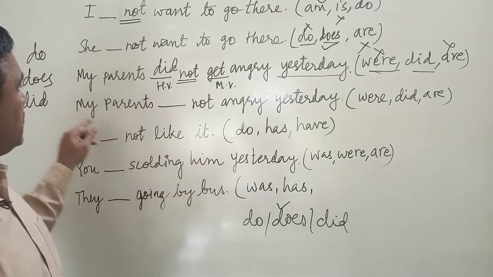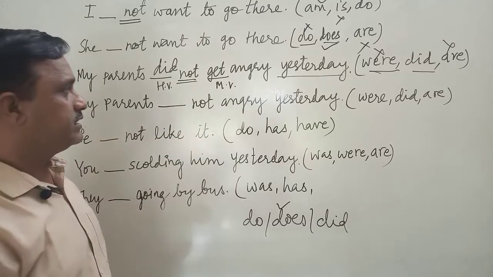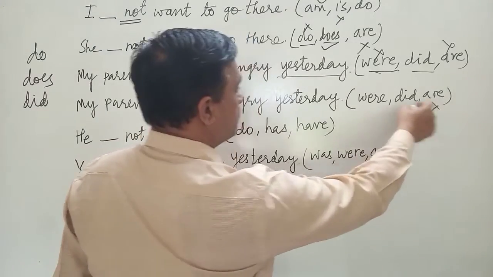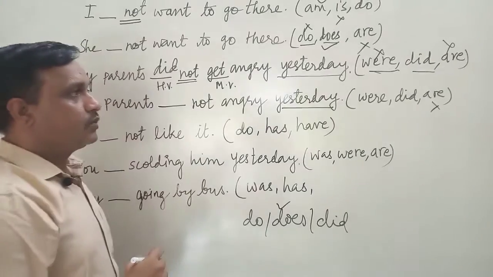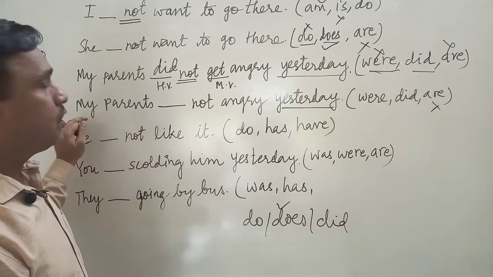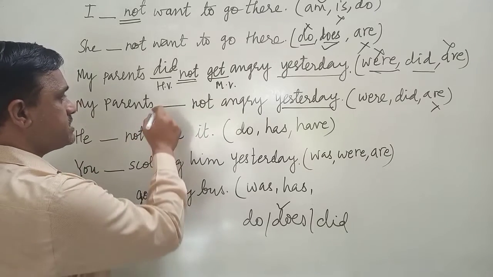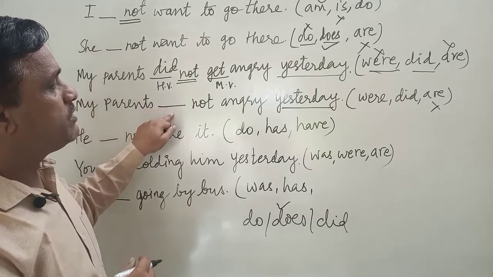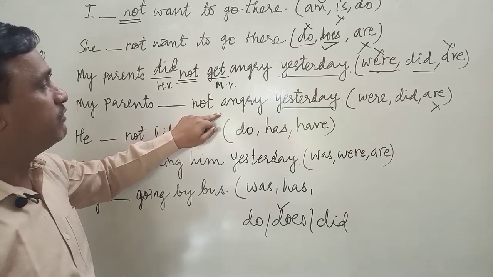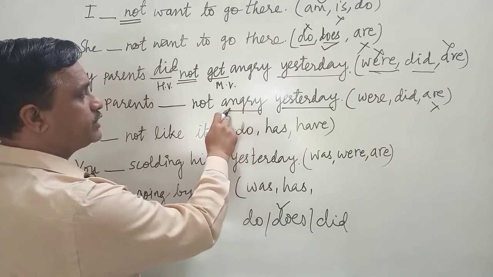Fine. Let's study the next example. My parents dash not angry yesterday. Now here again the same options. Are will be completely wrong because this is yesterday. Now were and did. My parents were not angry yesterday, or my parents did not angry yesterday. Suppose we are taking did here, then it should be followed by a main verb. But here we don't see any main verb, any action. Angry is here the situation.